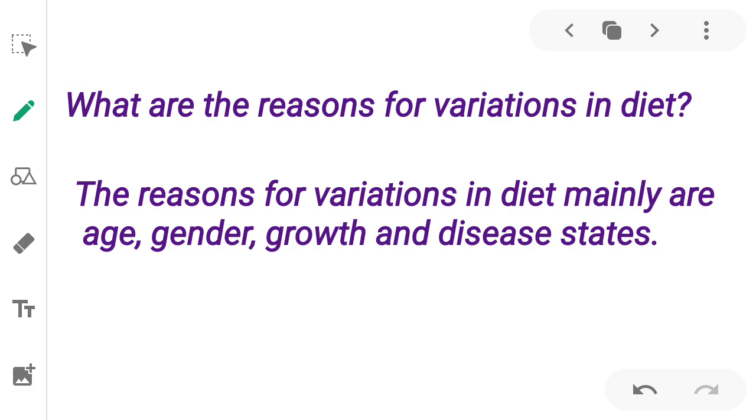And disease stage. If a person is ill, meaning sick, when you have fever, do you eat less or more? You eat less because you don't wish to eat. So when you are ill or when you are not well, when you have any kind of disease, you eat less. If you are healthy, you eat more. So the reasons for variations in diet mainly are age, gender, growth and disease states.